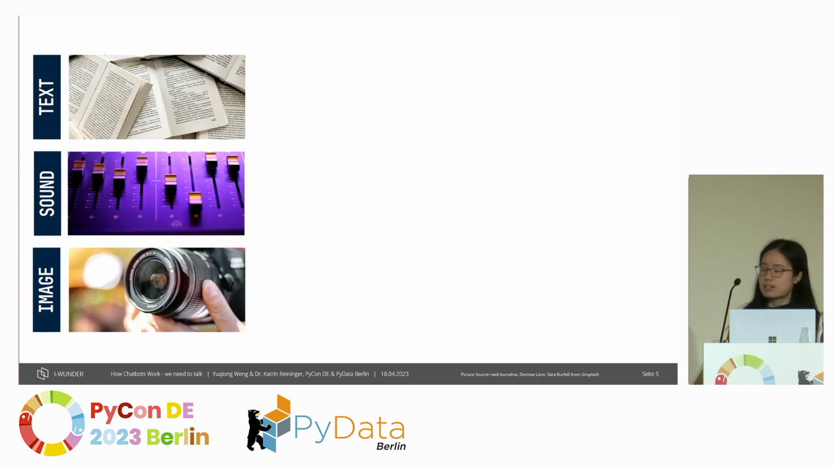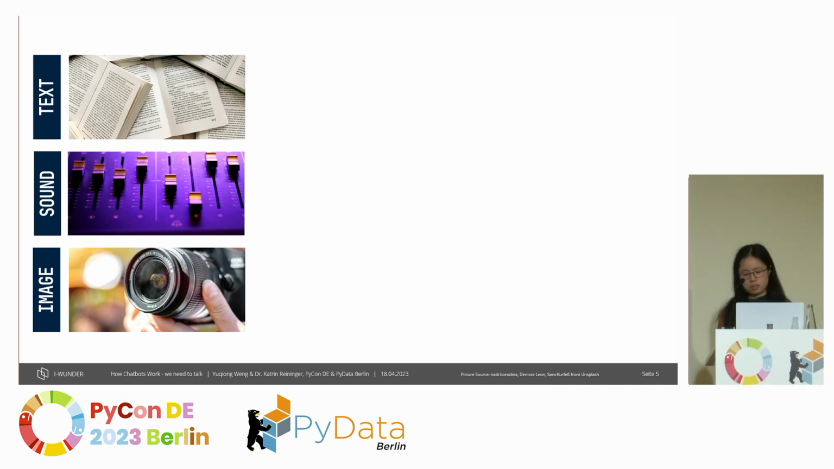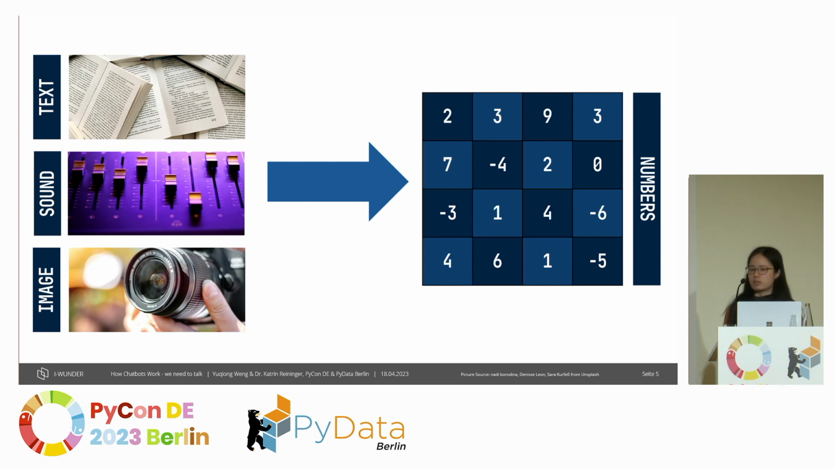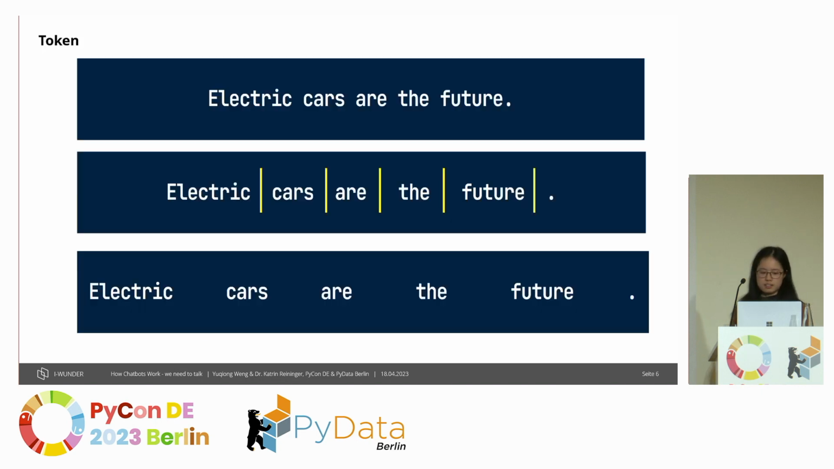But behind all these tasks, there's something in common. That is, the machines need to understand the information contained in the raw data, whether it is text, a sound, or image, they need to all be converted into numeric representations. And this is the most important concept, I would say, in NLP, and I will come back to it shortly again. So now say we have such a sentence, electric cars are the future.